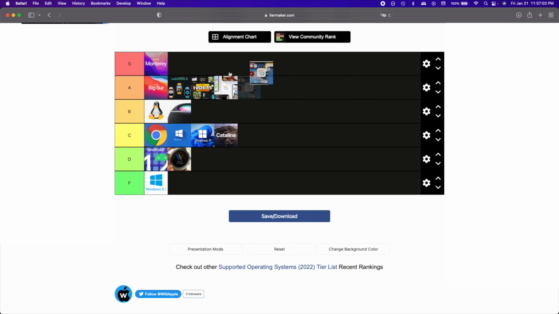Now iPadOS 15, that goes directly in S tier. iPadOS 15 was a big step up from iPadOS 14. I used iPadOS 14 before, but it was basically just iPadOS 13, but iPadOS 15 brings all the iOS 14 features and iOS 15 features, so now it's up to date with both of these. So this is my tier list.